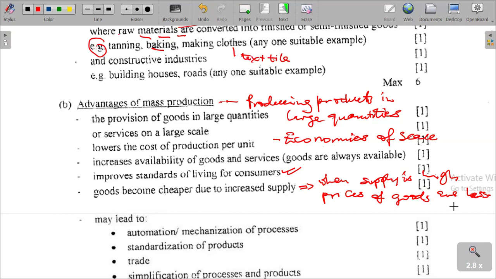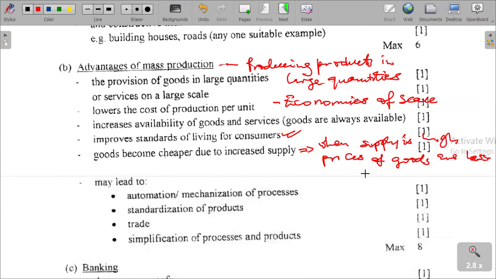The mechanics of market forces is to say when supply increases, the scarcity and demand forces come in. So in this case, increased supply of goods results in a lower price of goods, which enables consumers to buy goods at a cheaper price.